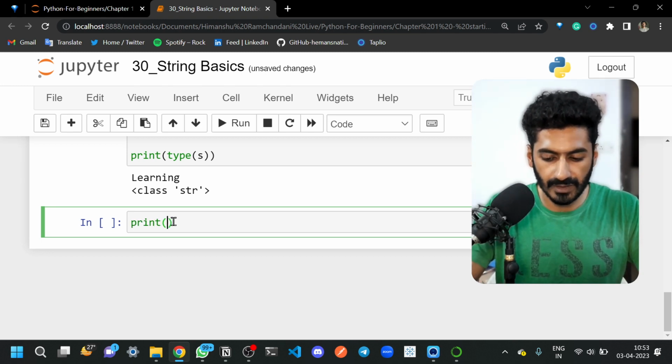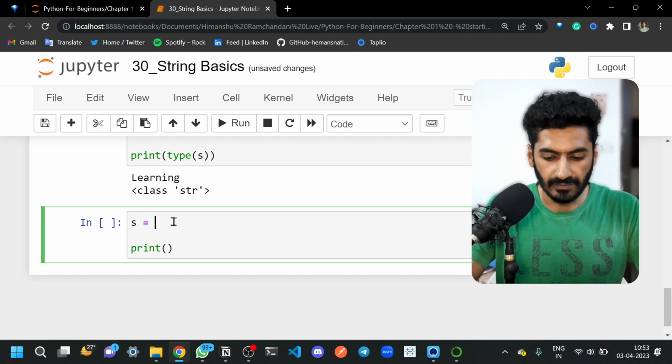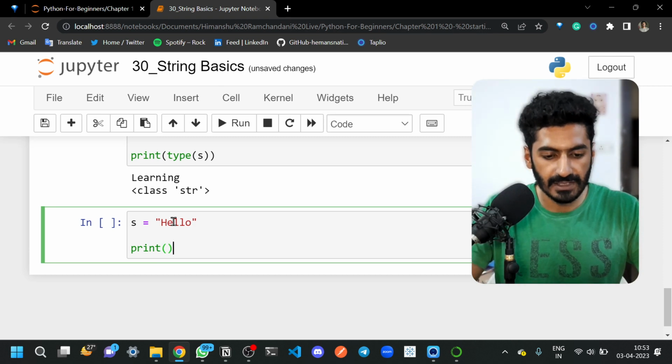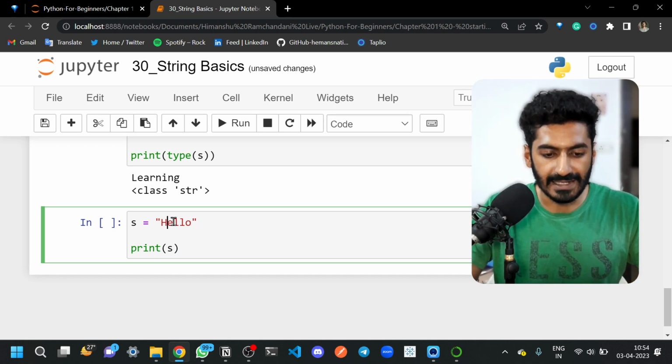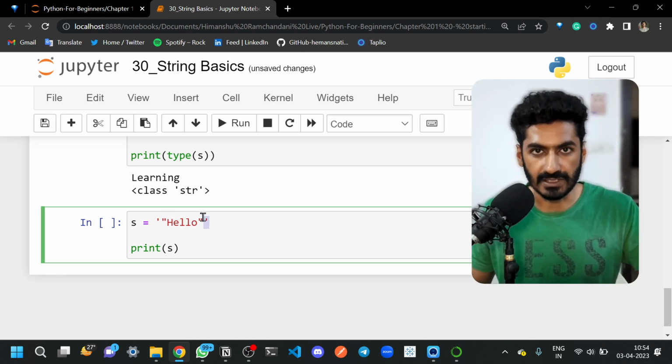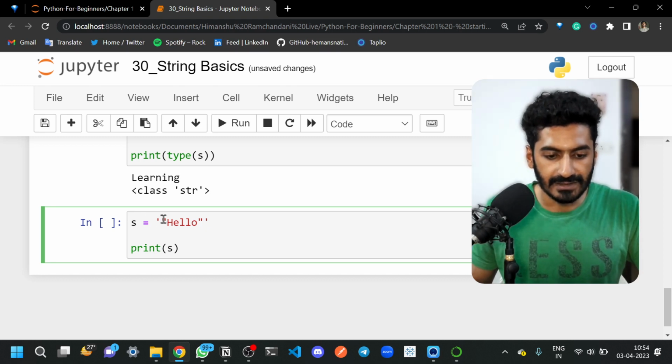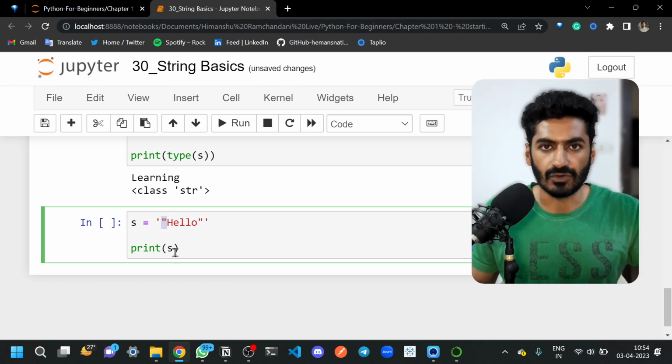and let me take a variable. Now I want to print hello, but if I print this, you will see that it will print hello. But I don't want just hello, I want double quotes with it. It should be printed as a quote. We can start the string with single quotes and end the string at single quote. What this means is that my starting point of the string is this and my ending point of string is this. Now this double quote is at the 0th index of my string.